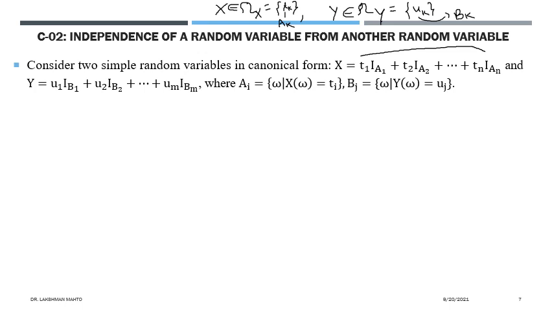So if you apply the notion of independence, it is very easy to deal with Bernoulli random variables. If you want to calculate mean, variance, or anything else, it is very easy from this representation.